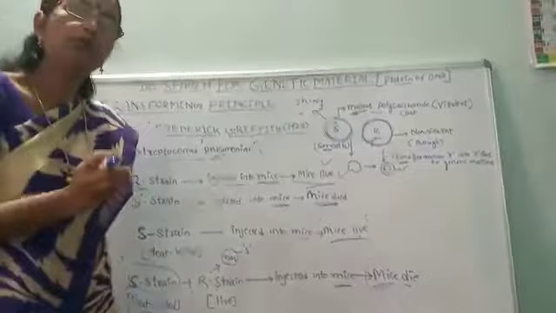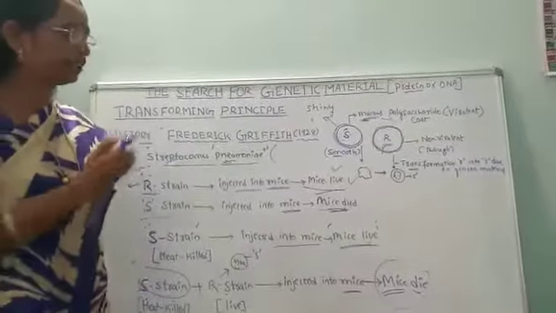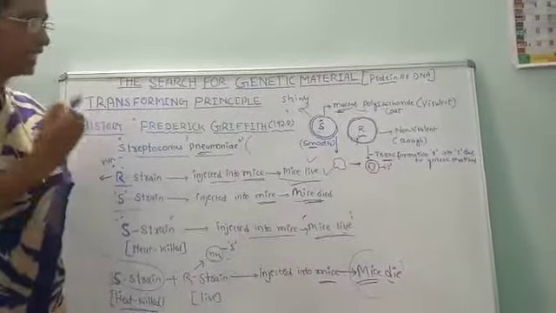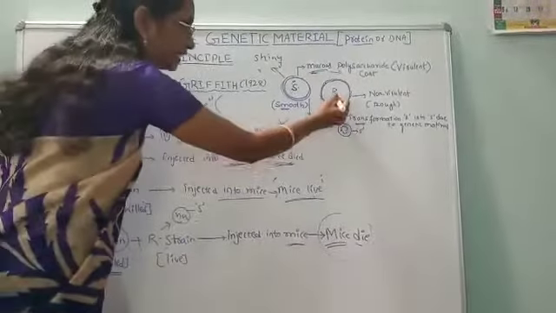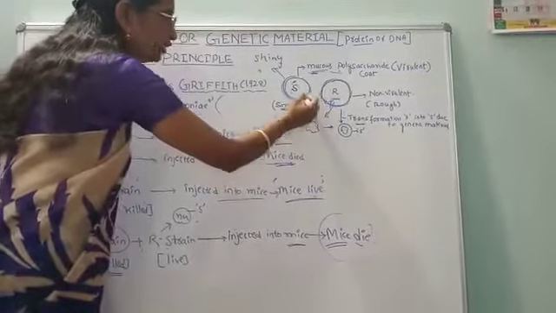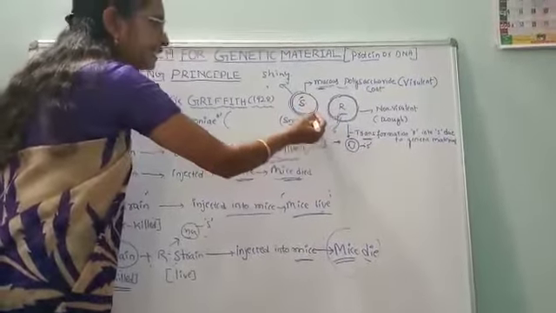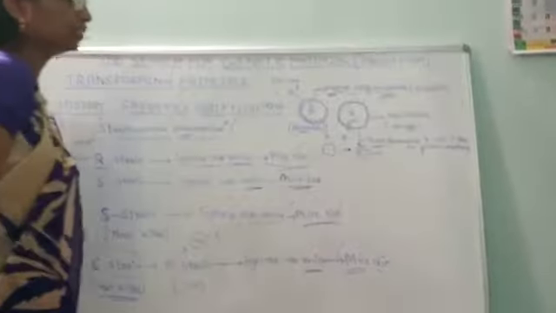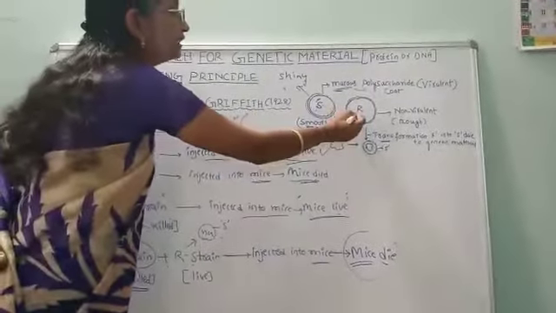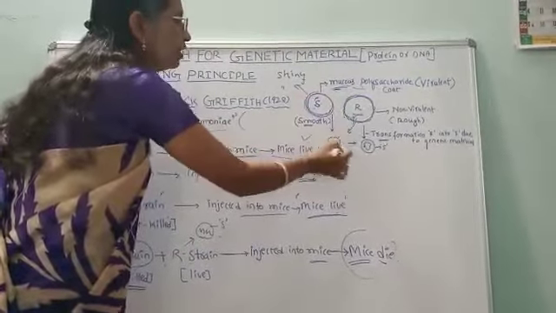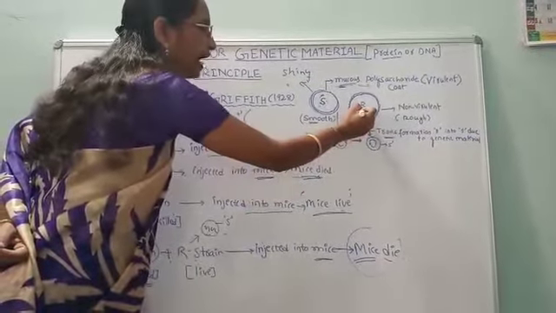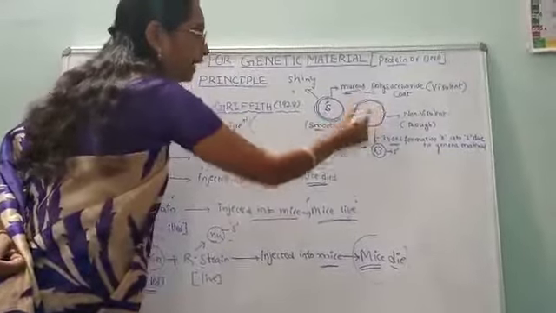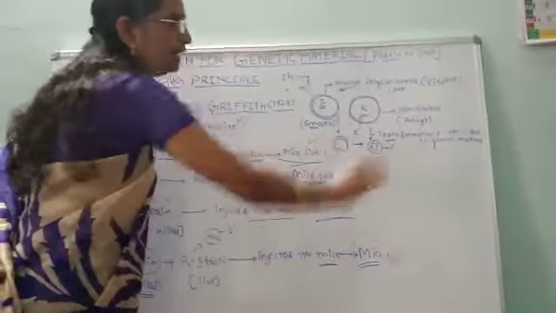Now let me define transformation. Transformation is the transfer of naked DNA into the bacteria by itself. Here, R is converted into S type because of the entry of the virulent DNA into the R strain, converting it into the S strain. Hence the mice died of pneumonia.